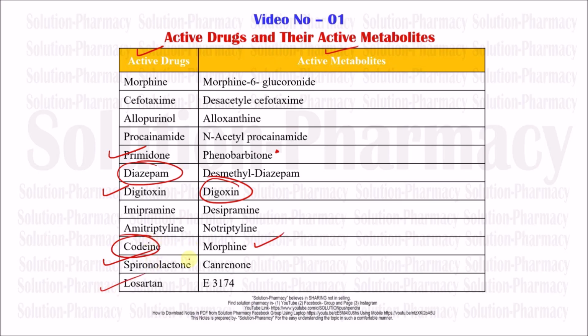So the active metabolite for losartan is E3174. The exact name of the drug has not yet been assigned. That is why it is recorded with its code, E3174. So this was table number 1. Let's go back to the whiteboard section.